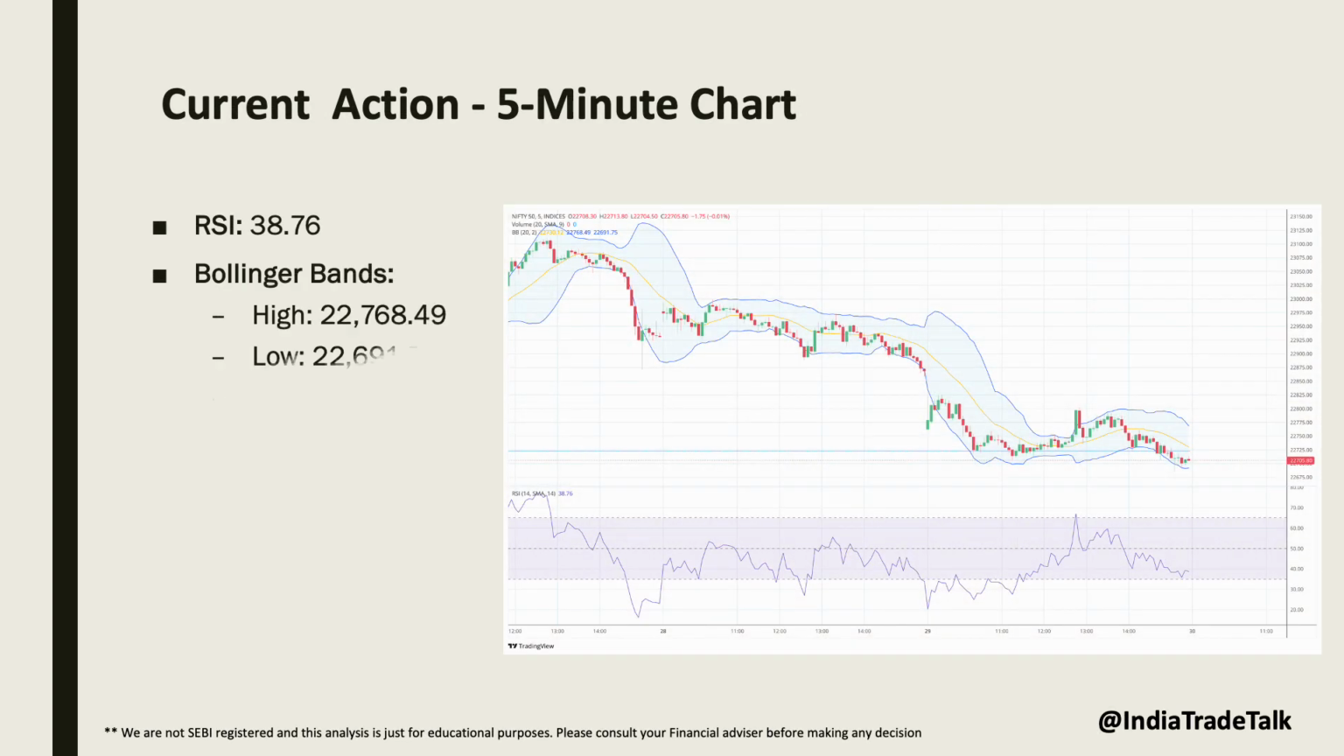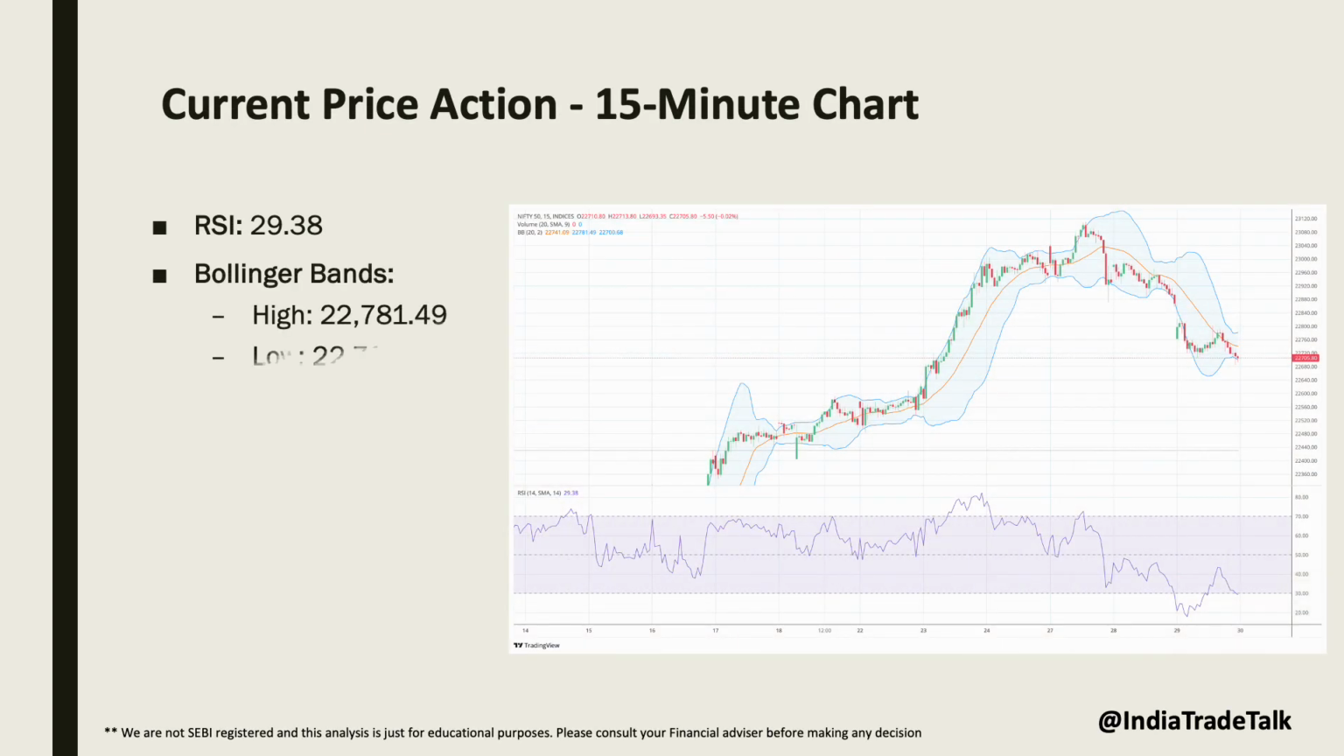On the 5-minute chart, Nifty 50 shows near oversold conditions with an RSI of 38.76 indicating a potential short-term rebound. The Bollinger Bands have a high of 22,768, a low of 22,691 and an average of 22,730. Bollinger Bands suggest volatile expiry tomorrow with a possible short-term rebound.